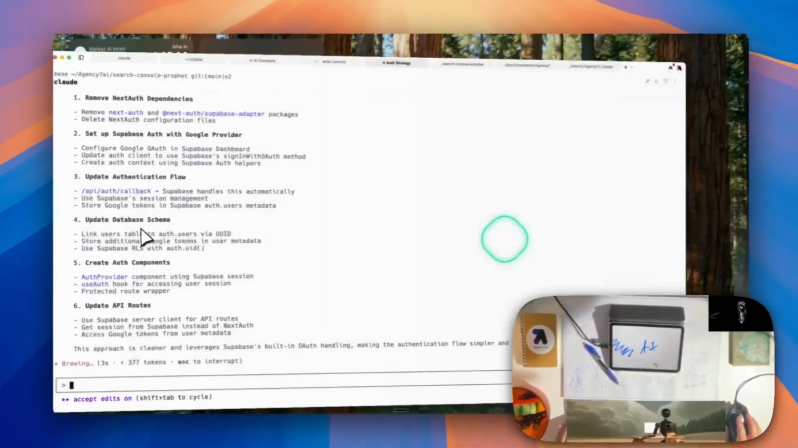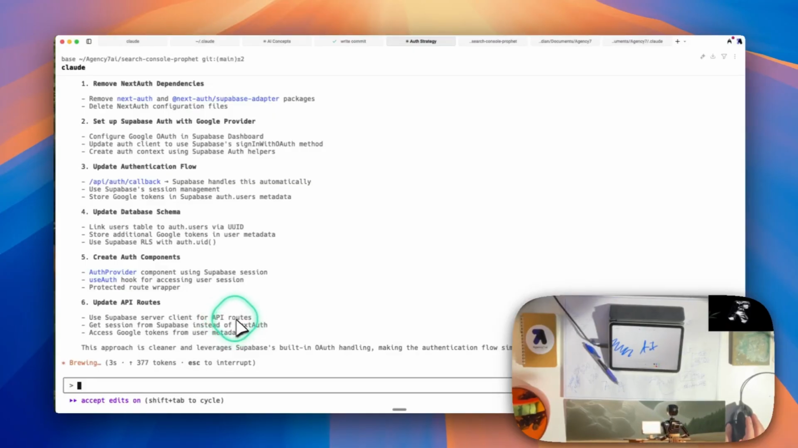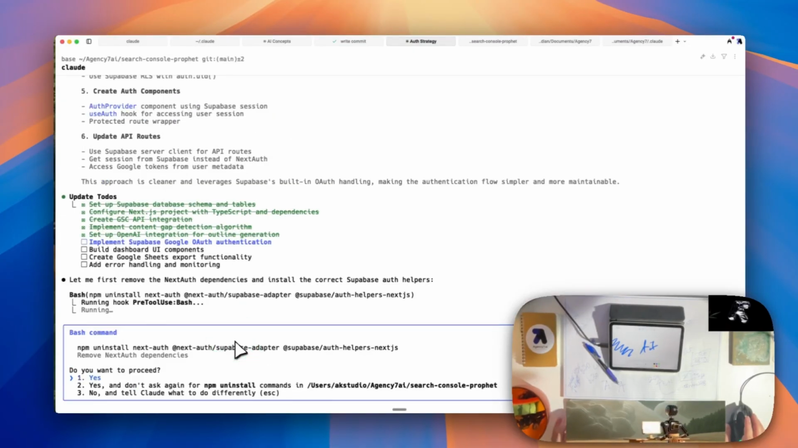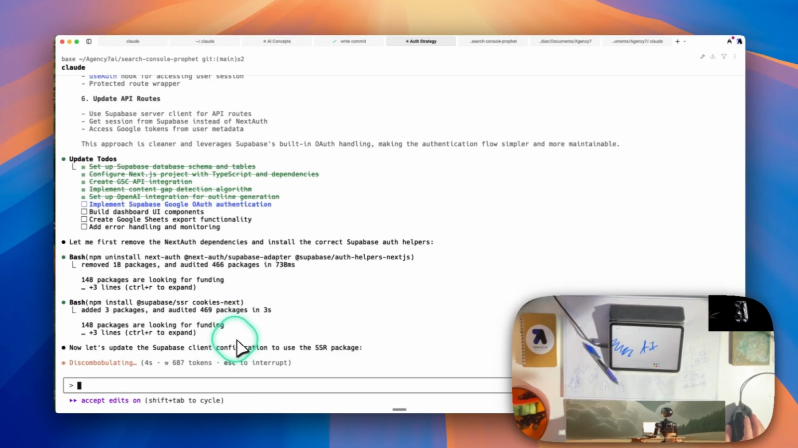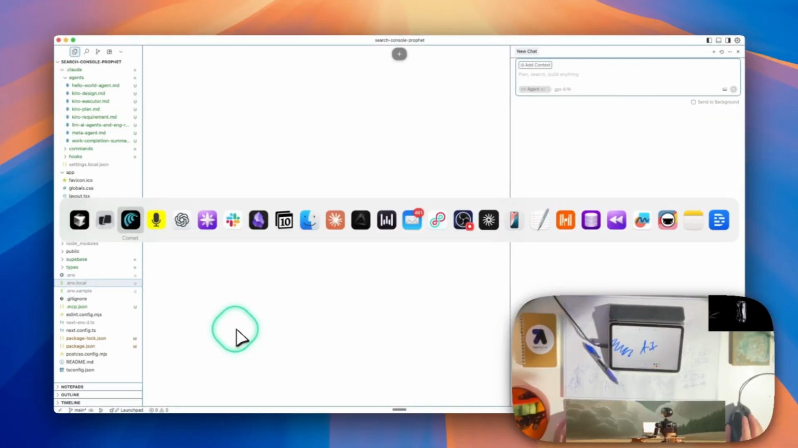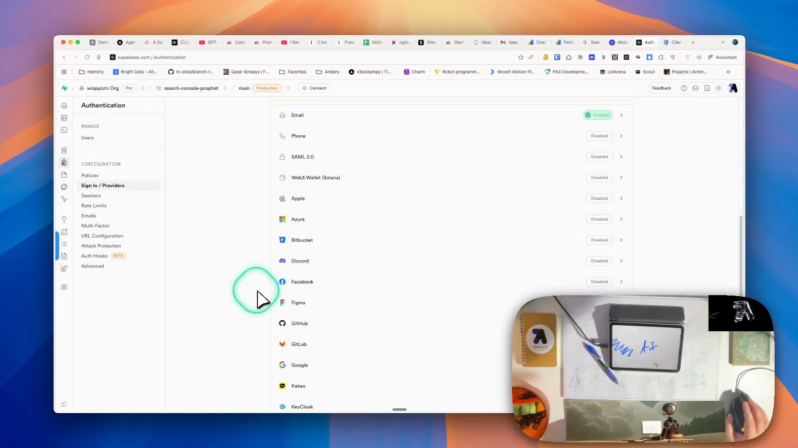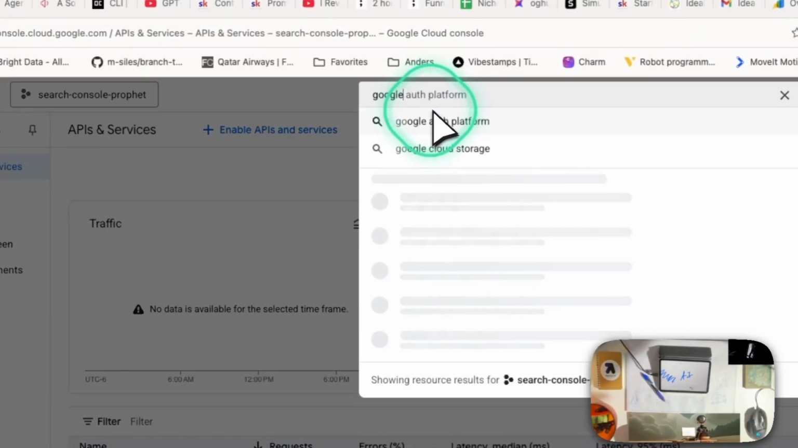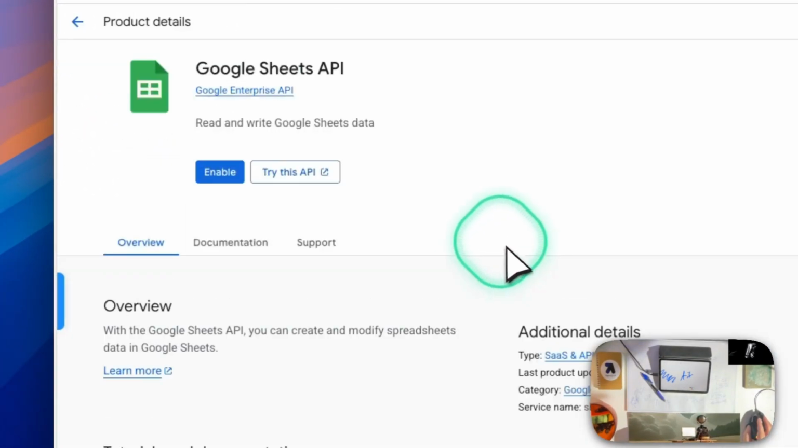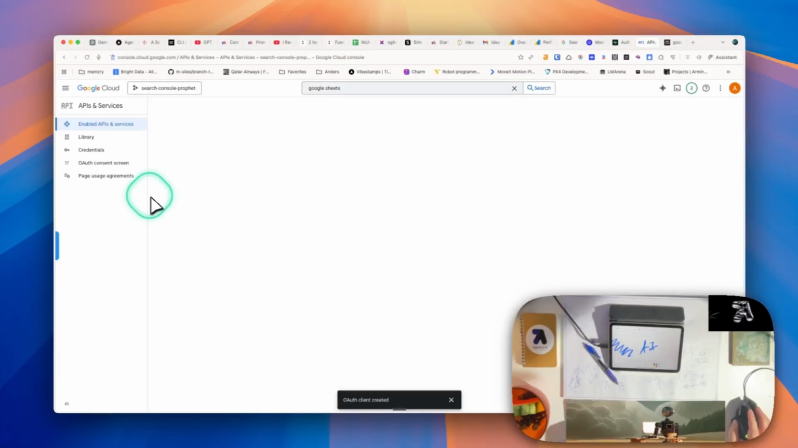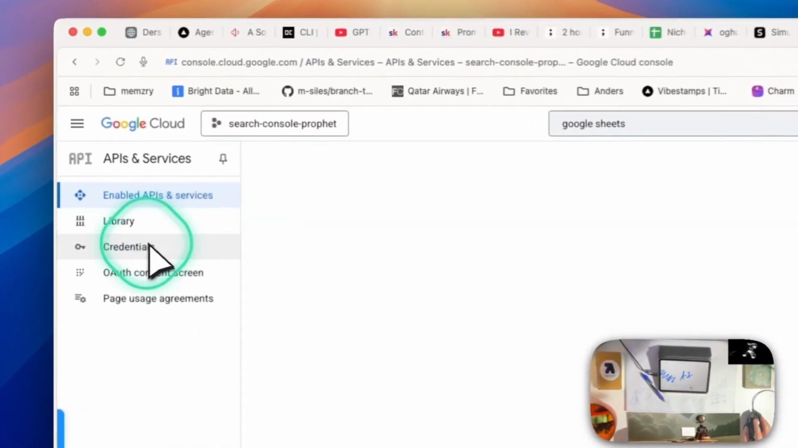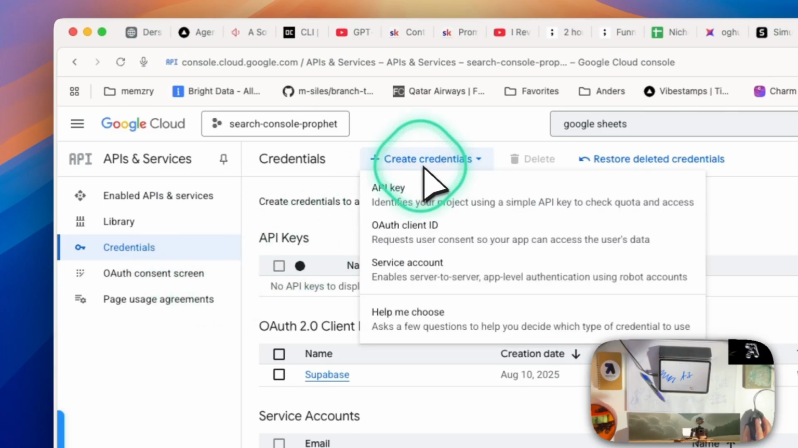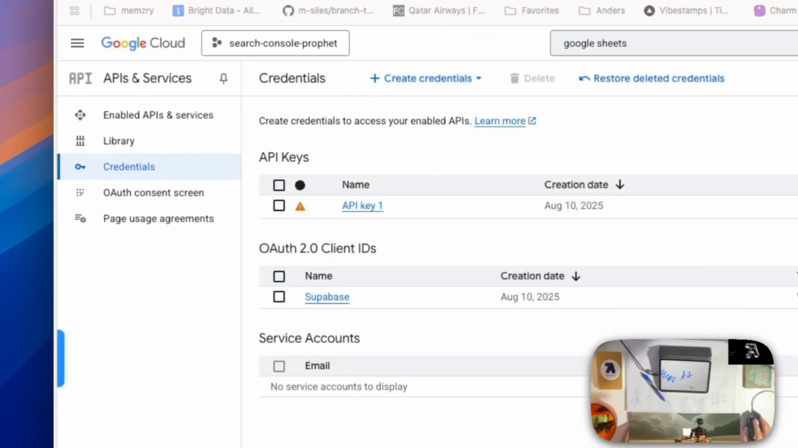Now we'll go back to Warp. So it's still going. Uninstall Next.auth. Go ahead, don't ask again. So we can start thinking about the components or styling we're going to want. So, well, we'll get there. We're also going to have to enable Google Sheets so that when they're logged in, they can access the API. So now that that's enabled, we can go to credentials. We can create an API key. It'll pop up and you pass that into your .env.local file.